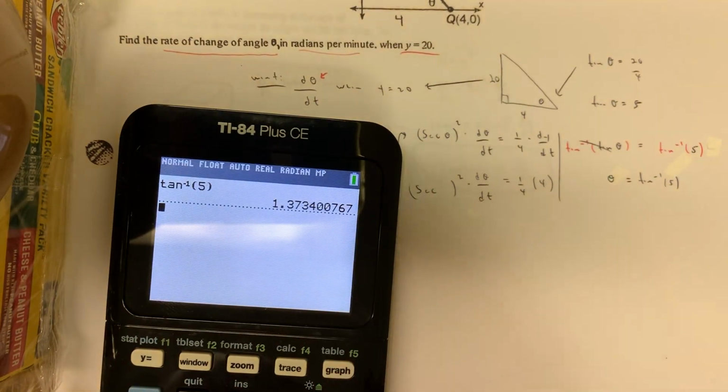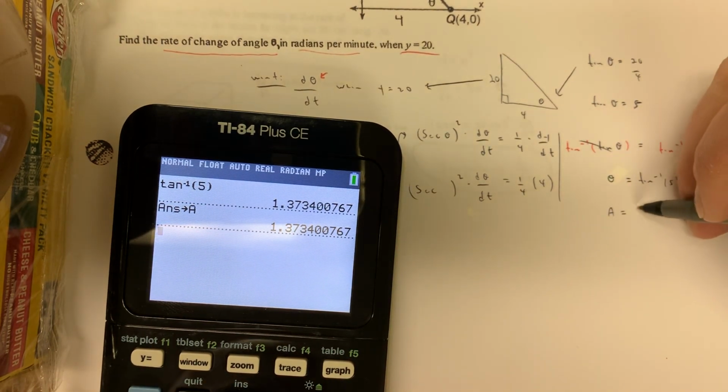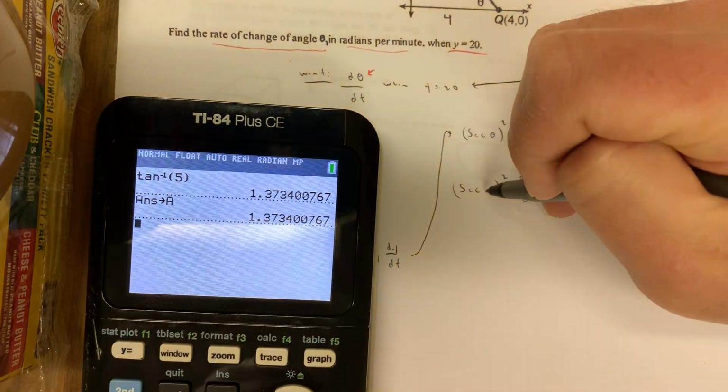Anyway, that nasty value, let's do this. Let's store it in, like, alpha A or something like that. Or you know what? You could store it in theta. It's a bad idea. Let's just use A right here. I'm going to now say that A is equal to the tan inverse of 5. And the only reason I'm doing that is then I could put A right here.